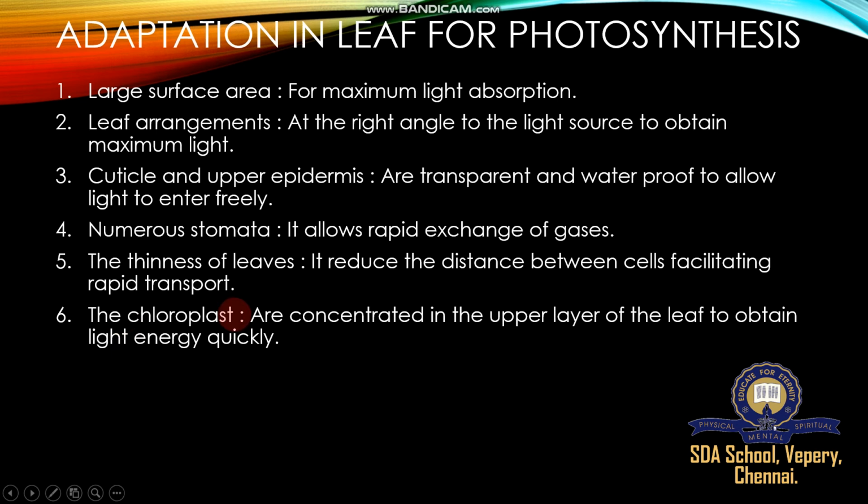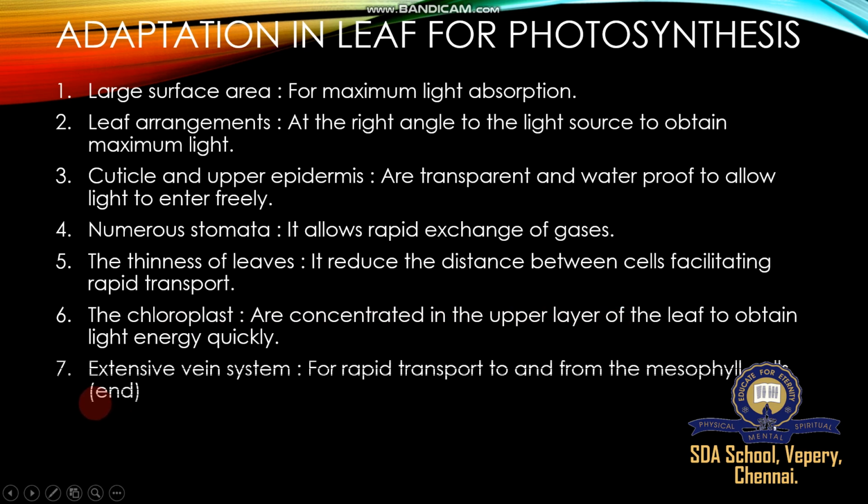The chloroplast. Next is very important, the chloroplast. The number, shape and size of chloroplasts are important. The chloroplasts are concentrated in the upper layer of the leaf to obtain light energy quickly, because chloroplasts are always present beneath the upper epidermis, in the palisade parenchyma. So the palisade parenchyma has enough chloroplasts, and these chloroplasts are more concentrated in the upper layer of the leaf to obtain light energy quickly.